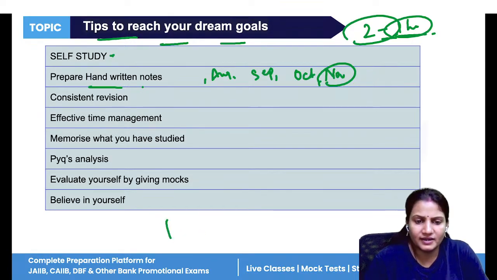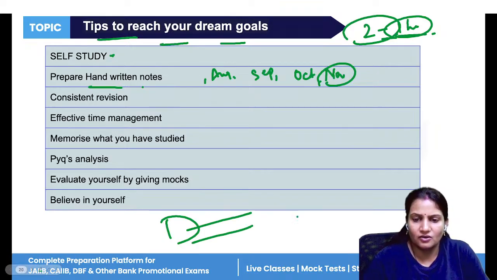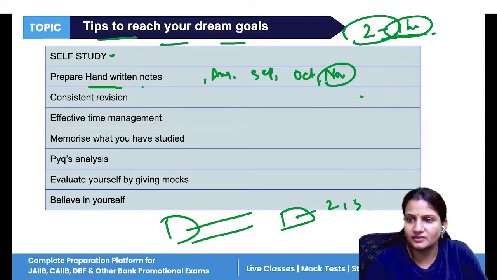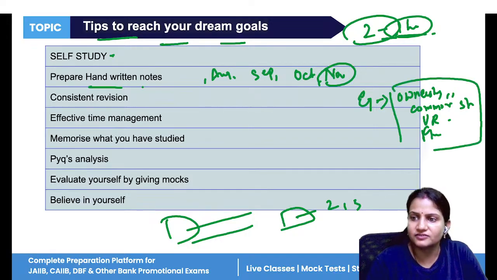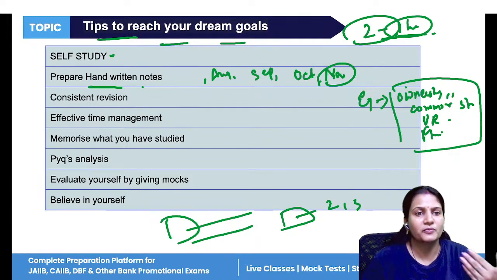Don't write lengthy paragraphs. The topic is there, and for that topic write 2 3 keywords. Like if I say equity capital. So what is equity capital? Equity capital gives the ownership. This is known as the common shares. In equity capital, voting right is given. Dividend fluctuates. So these are certain keywords. And likewise, you make your notes.